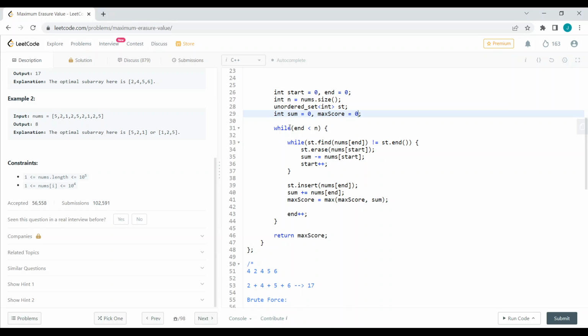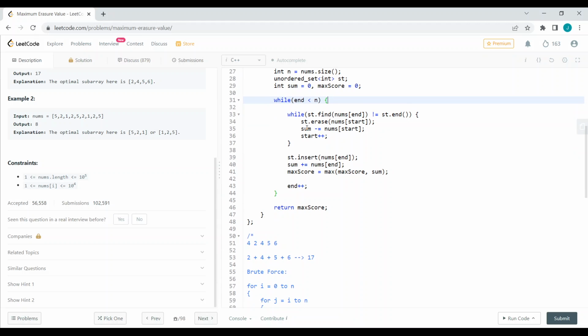What we are doing here, first we are traversing the entire array, and while the current element is in our set, we will erase the element which is at the beginning, and we will decrement the sum as well. Since we are adding the current element to our set, we must maintain the unique elements in our set, right?